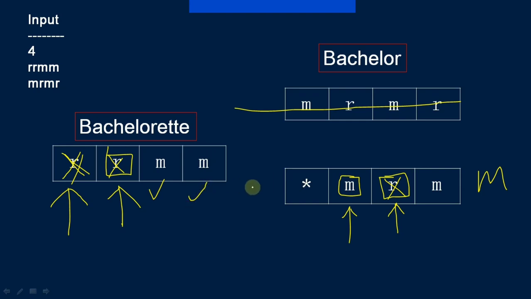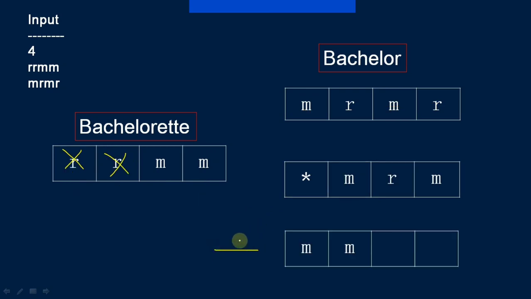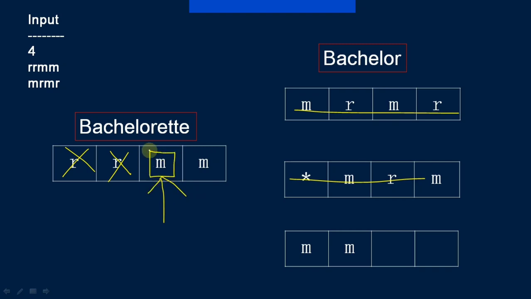Let's first see what will be the state of the bachelors, then we will move forward. This will be the next state of the grooms to be. I removed a star from here for better understanding. For the second bachelorette, he gets passed, so he is added to the end of the queue, and the next one is considered the most eligible bachelor, and he got married. Got it? Now the next most eligible bachelorette will get a chance to choose her groom according to her choice. She drinks mojito, so she will choose a groom who drinks mojito.